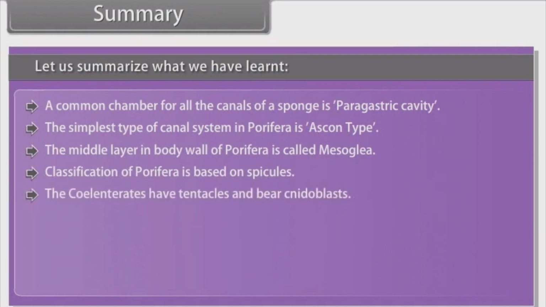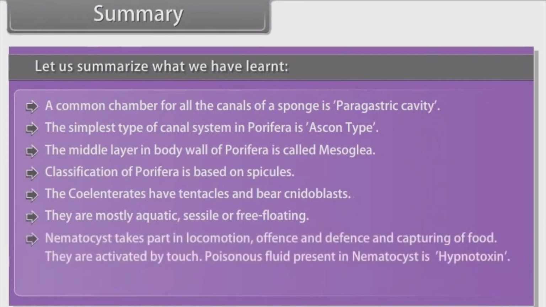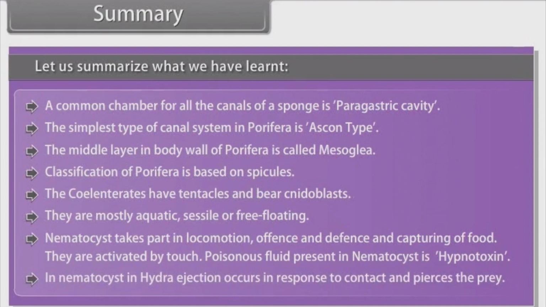The coelenterates have tentacles and bear cnidoblasts. They are mostly aquatic, sessile and free-floating. Nematocyst takes part in locomotion, offense and defense and capturing of food. They are activated by touch. Poisonous fluid present in nematocyst is hypnotoxin. In Hydra, nematocyst ejection occurs in response to contact and pierces the prey.